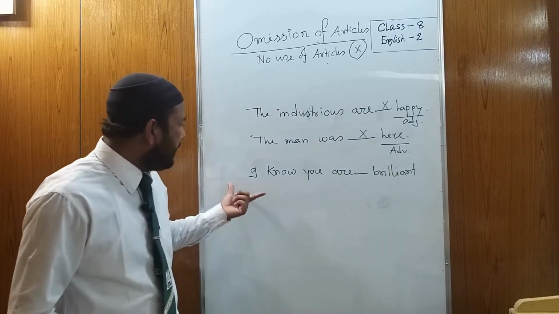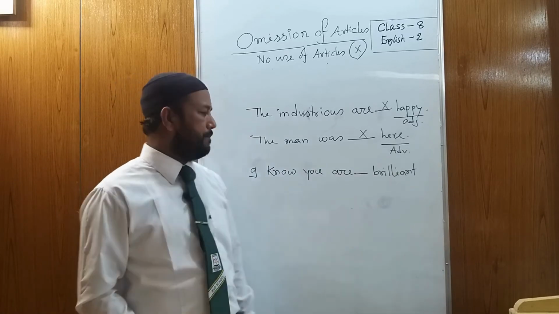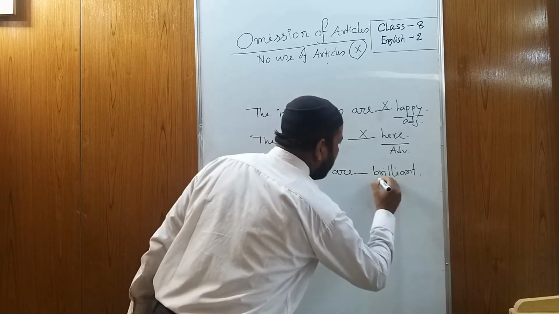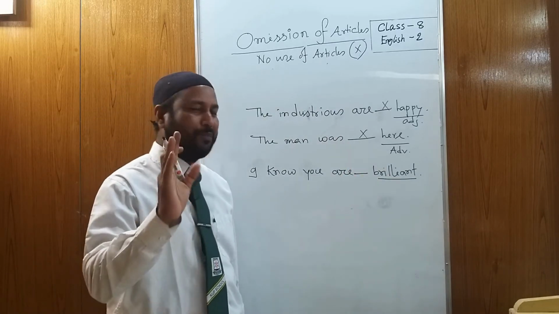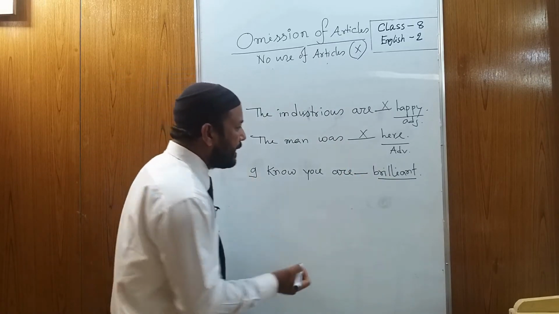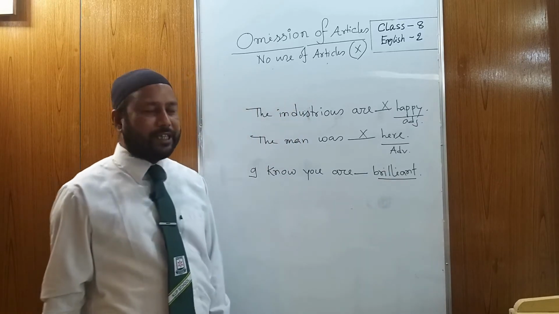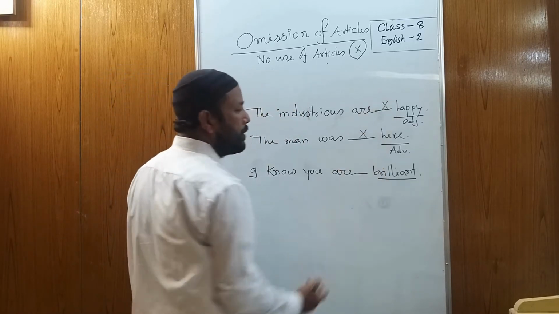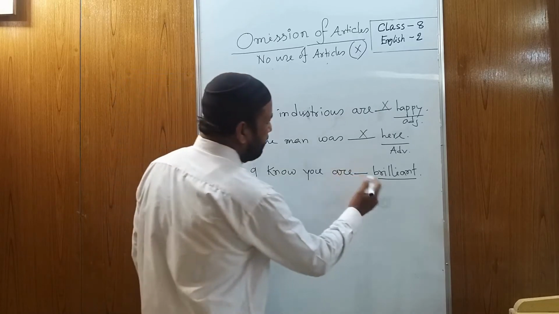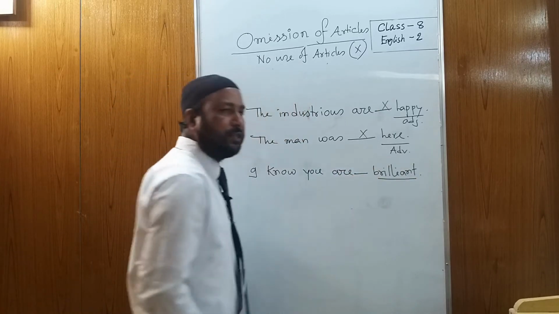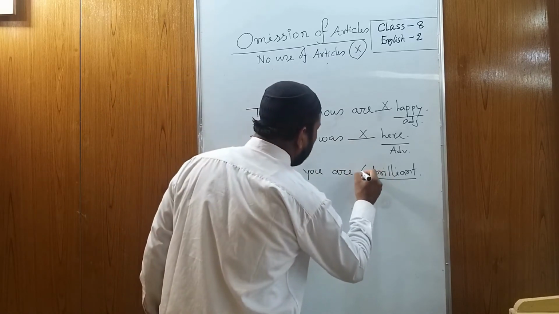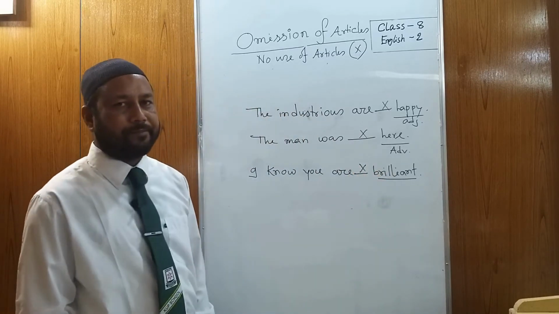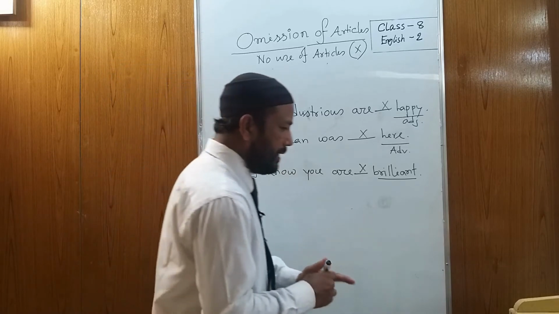If you see, I know you are brilliant. Can you tell me what kind of part of speech this brilliant is? I hope you know it. Brilliant is an adjective. And before we have already done, if any word is an adjective or adverb and it is the last word of a sentence, you have to use cross.